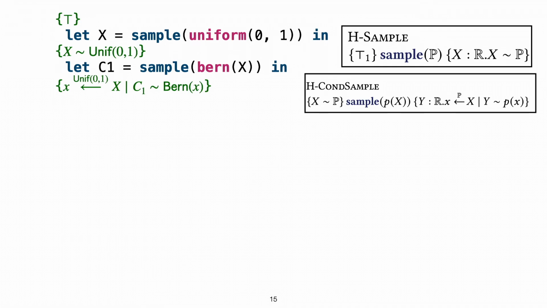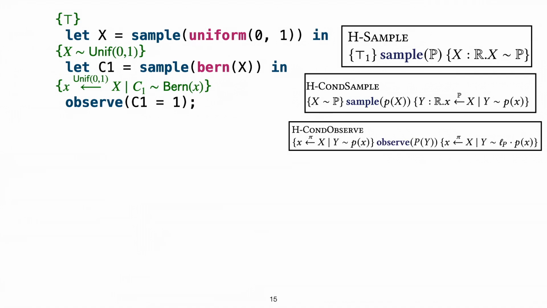then by applying the conditional sampling rule, we get back a conditional distribution of C1 that says C1 is distributed according to Bern of x for almost every possible value of x. Now, if we observe that C1 is 1, we also have the conditional observation axiom, which lets me do the observation conditionally on something. My postcondition says that for every possible value of x, C1 has distribution Dirac of 1, because we assumed that it's 1.